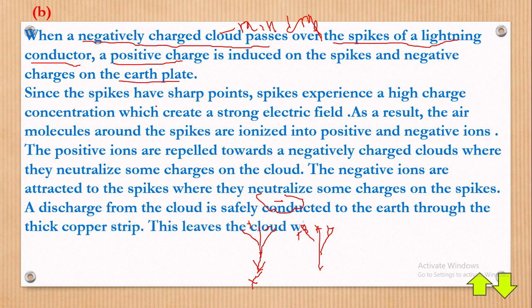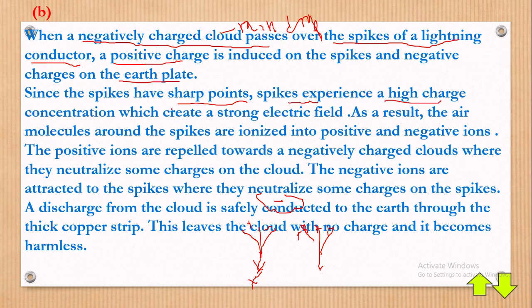Since the spikes have sharp points, of course sharp points have very many charges. Spikes experience a high charge density, a high charge concentration, meaning very many charges. There are very many charges at the sharp point, which create a strong electric field. A strong electric field means there is a concentration of very many charges in that place, meaning that these charges can affect the surrounding air.